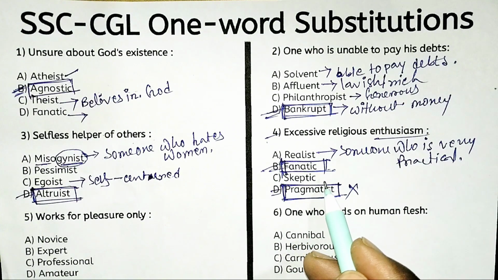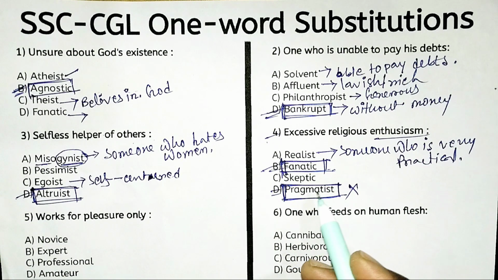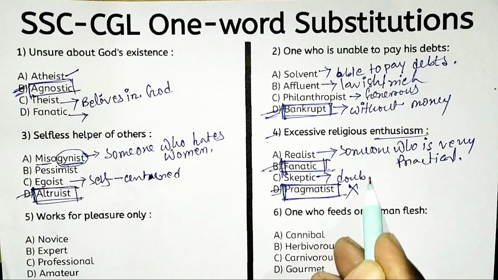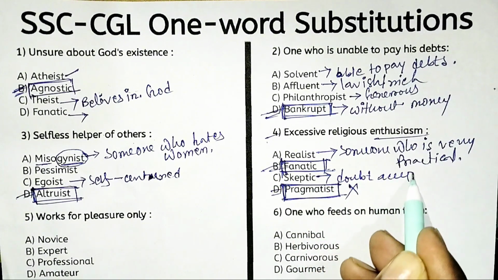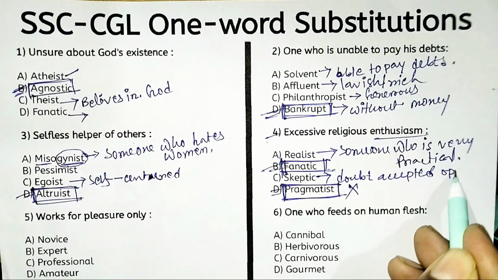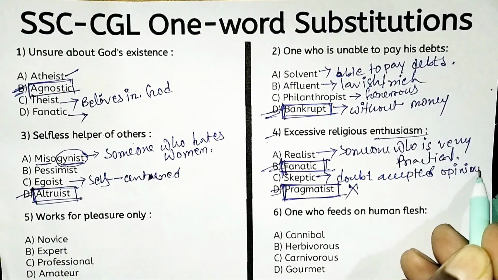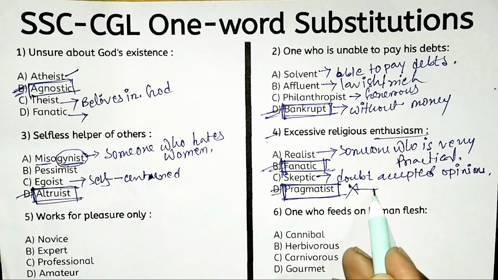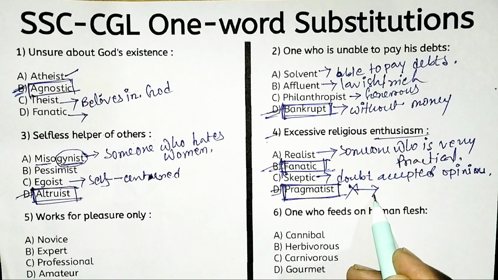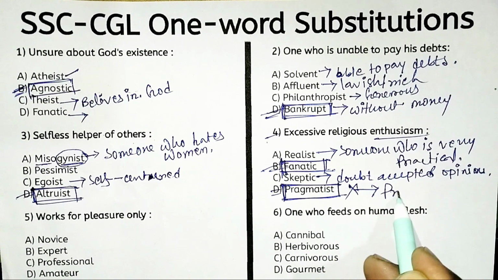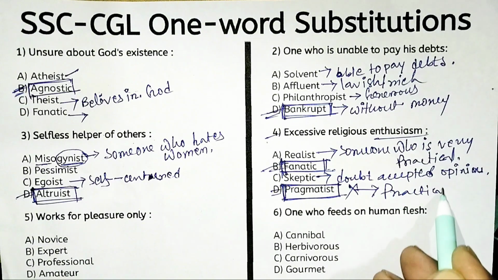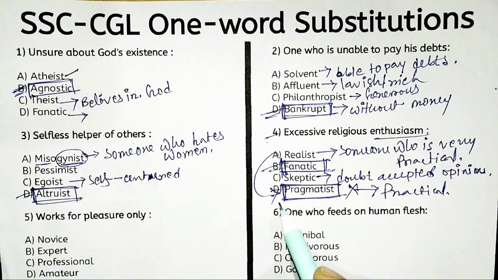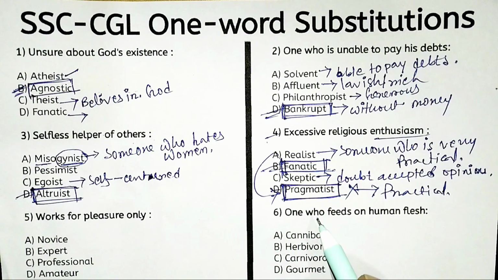Skeptic suggests someone with doubt about accepted opinions. That is skeptic. And pragmatist suggests someone who is very realistic, or you can say someone who is very practical. So realist and pragmatist are synonyms.